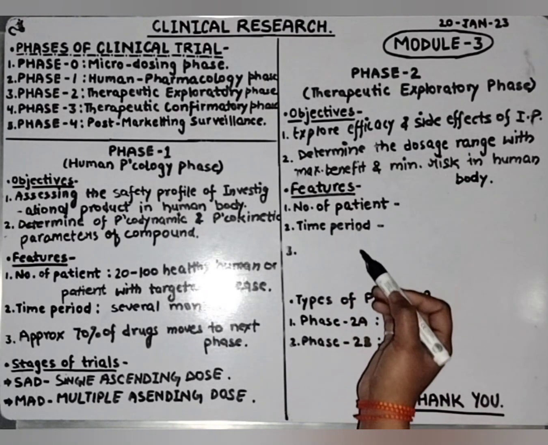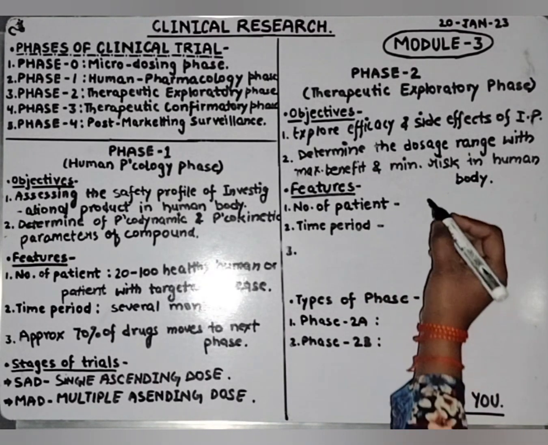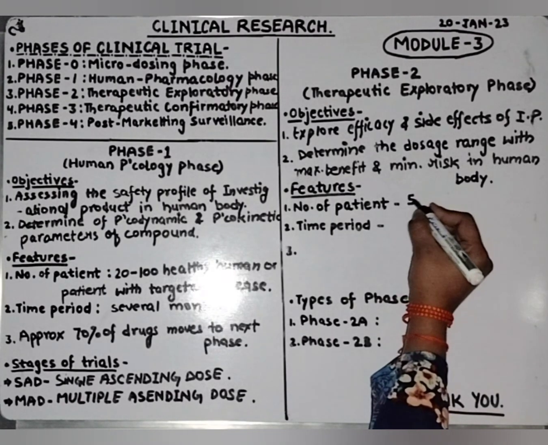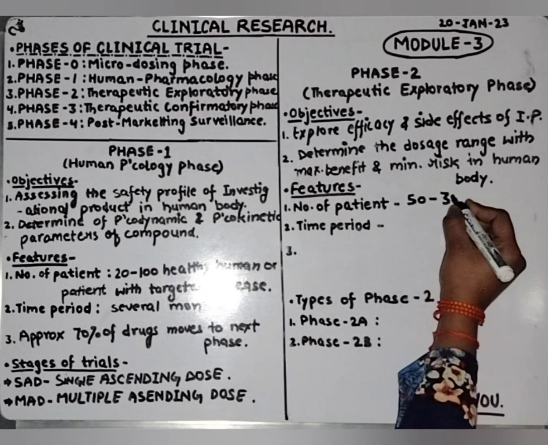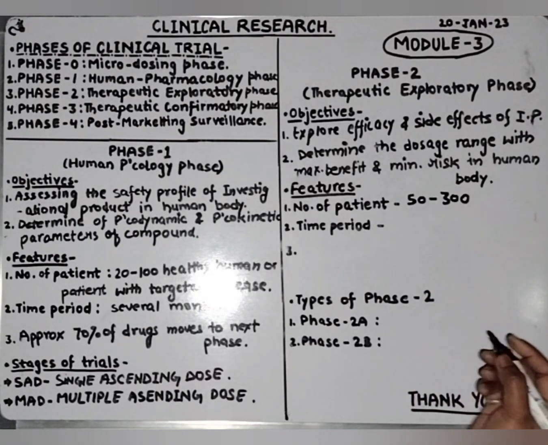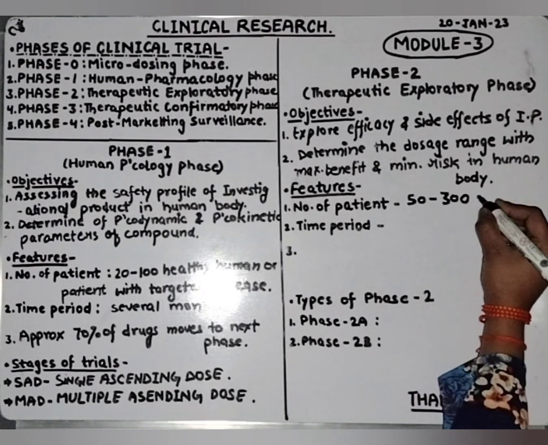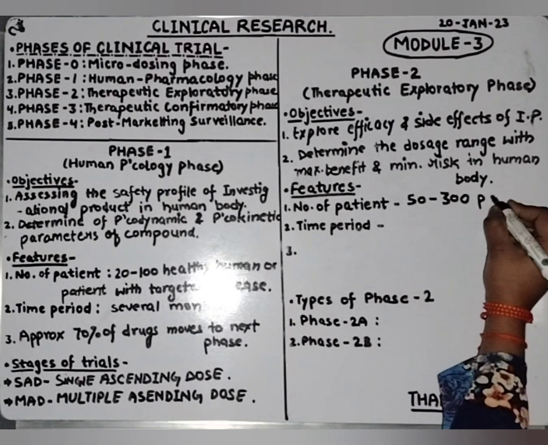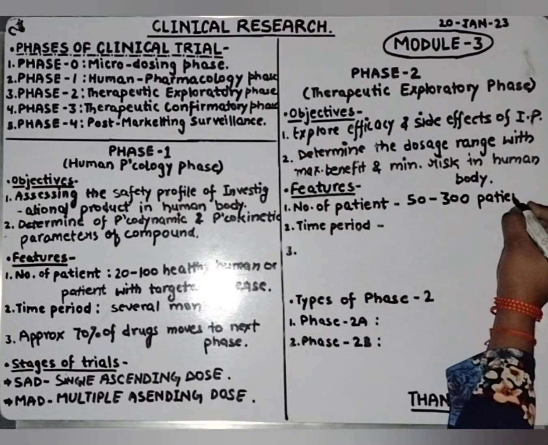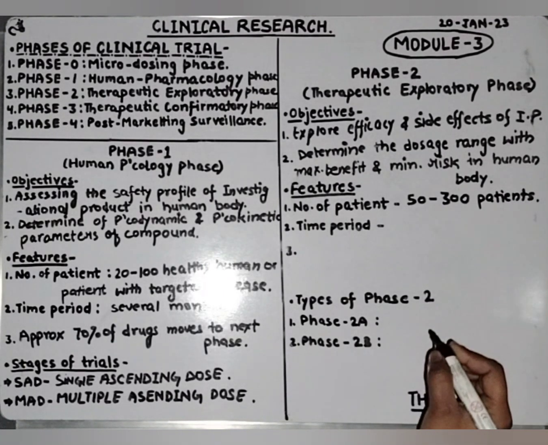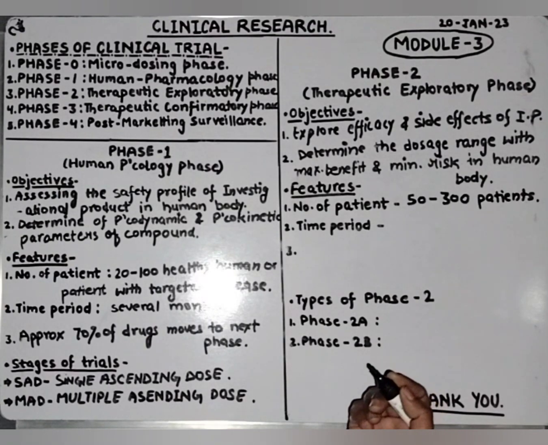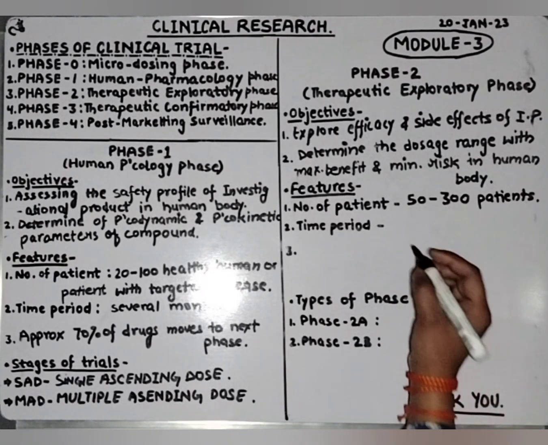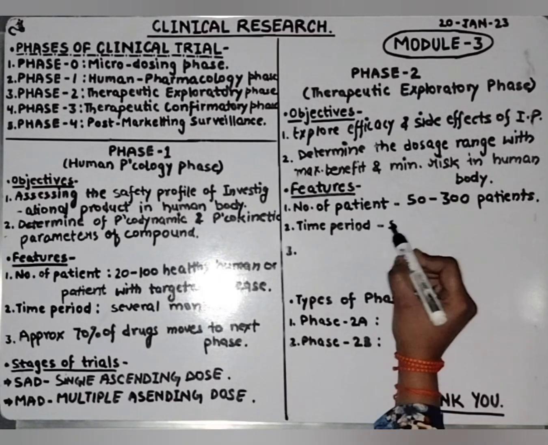Now, what are the features of the phase 2 trial? The number of patients participating in phase 2 trials is 50 to 300 patients. The time period for phase 2 is several months to 2 years.